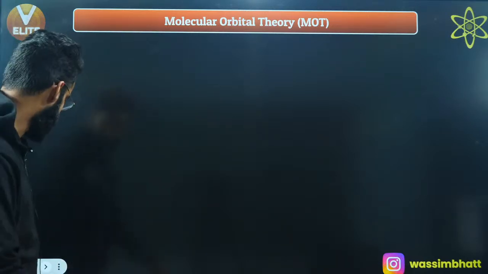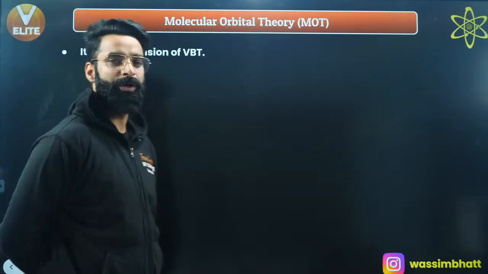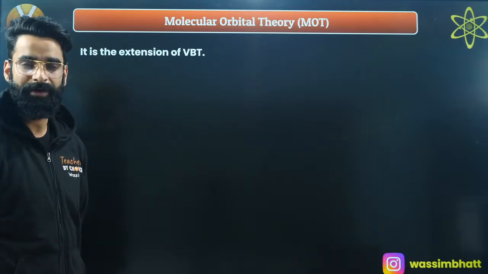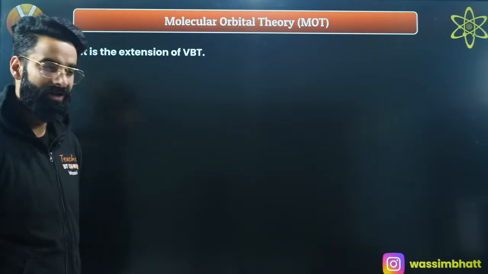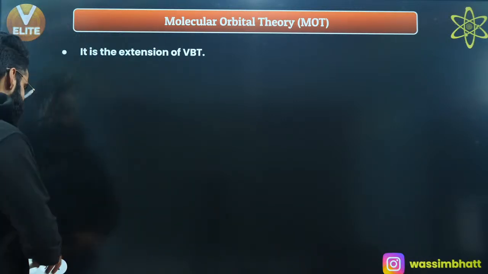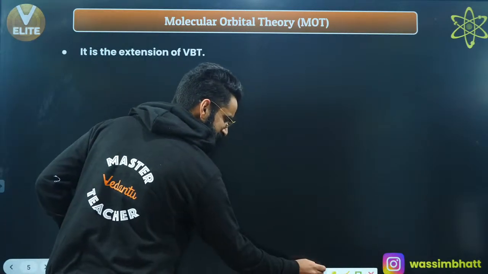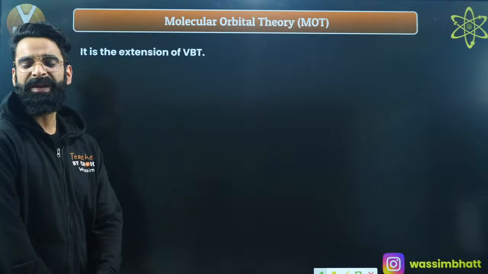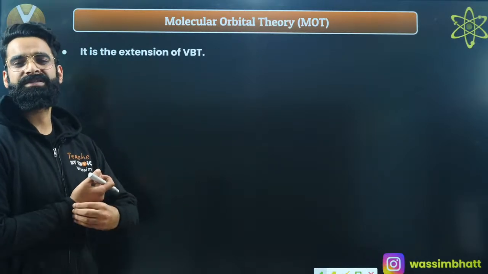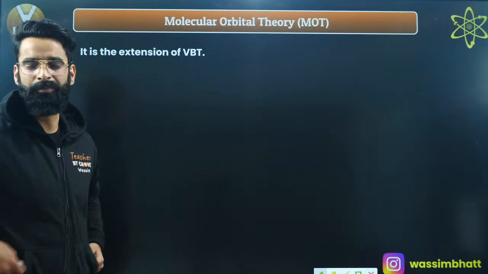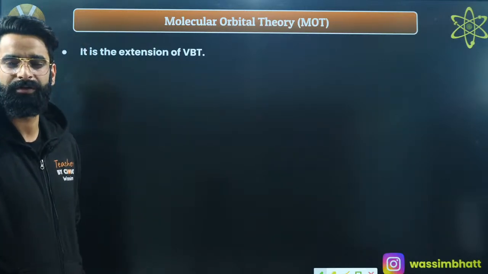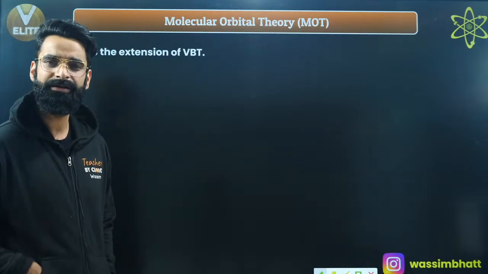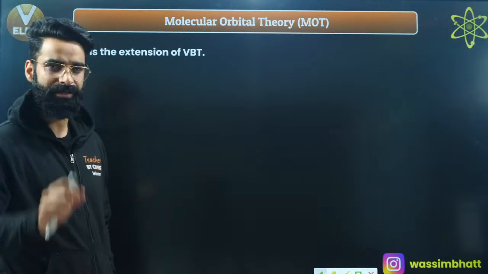So be positive. Perfect. The first point about this molecular orbital theory: it is the extension of the valence bond theory. It is the extension of VBT. What does that mean exactly? As you all must be familiar, VBT used to explain how covalent bonds get formed, how sigma and pi bonds get formed in molecules, by means of axial overlapping and parallel overlapping. We have discussed everything in detail, right? So how come this is the extension of VBT? Let me give you the idea about that.